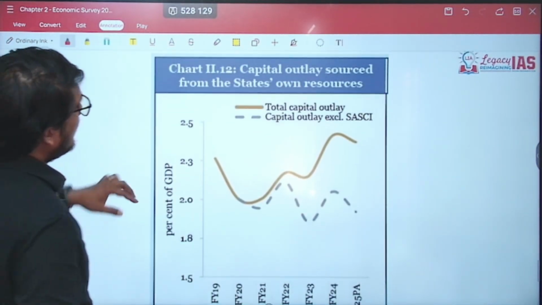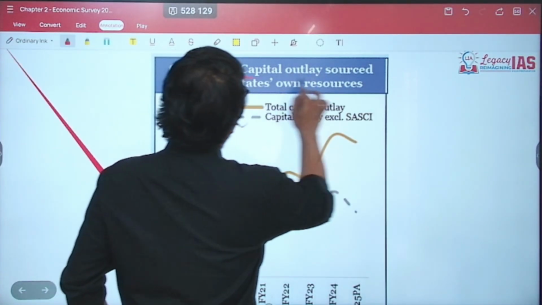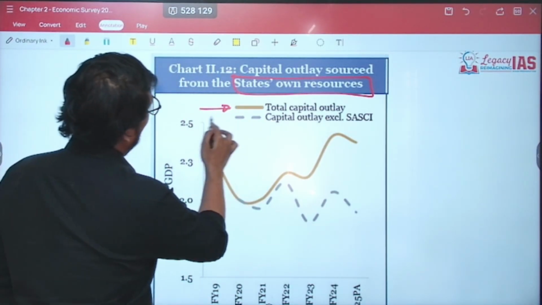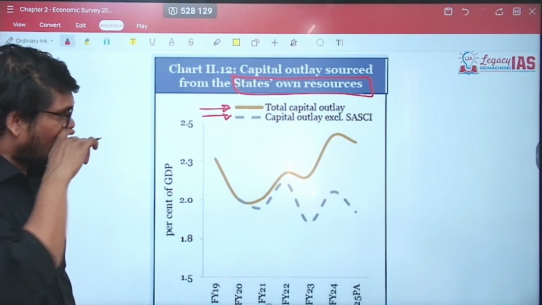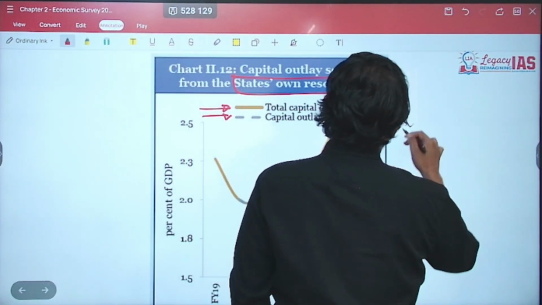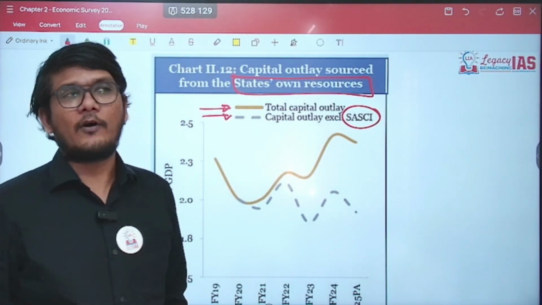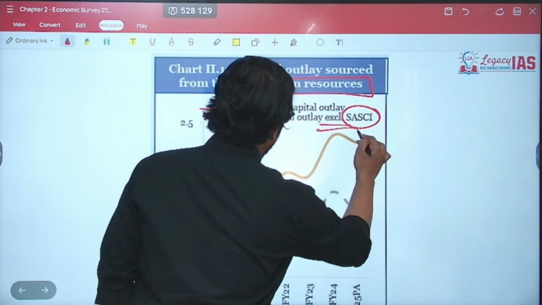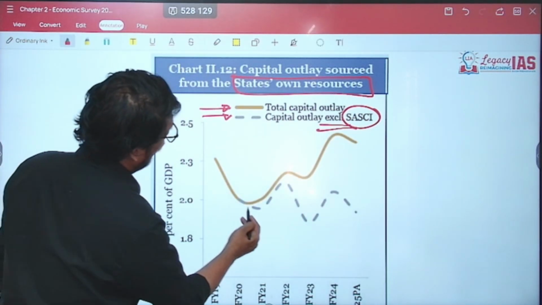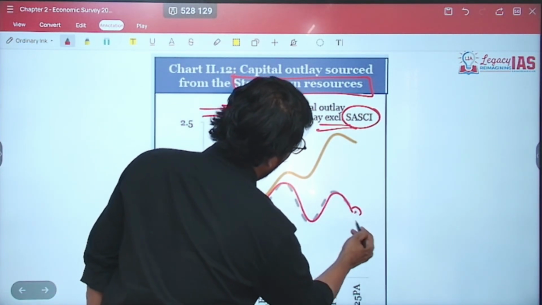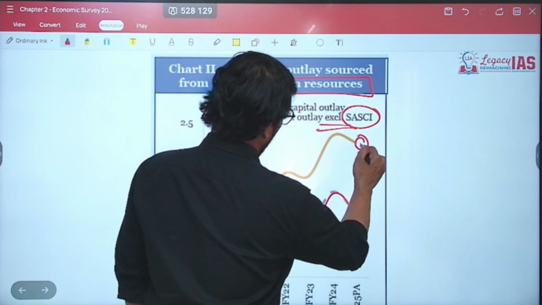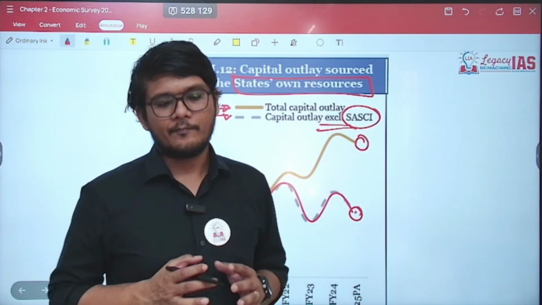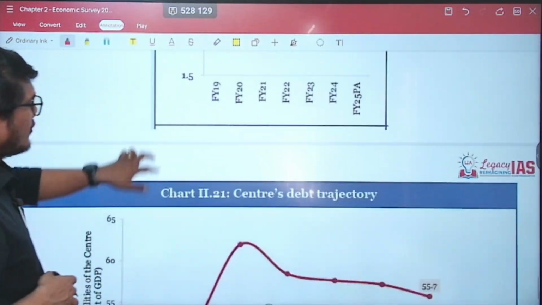Next, you have the capital outlay sourced from the state's own resources. So the total capital outlay, and this is the capital outlay excluding SASCI. This is basically the scheme for asset formation, the money given to the state for asset formation. So if the money given to the state for asset formation is excluded, then the total capital outlay, you can see, is going to be way lower than what it is now. That means the central government SASCI scheme is actually helping here. I hope that's clear. Now let's move ahead to the next.